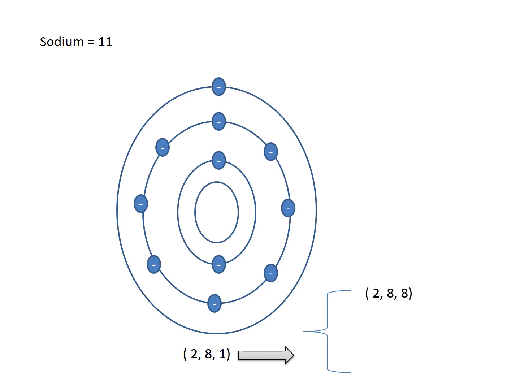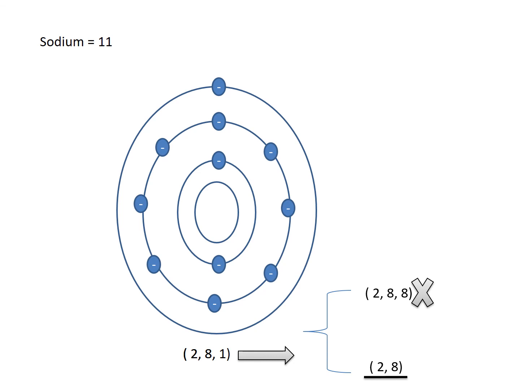Or else it can give away that one electron in the outermost shell, and attain the configuration of 2, 8 and become stable. Obviously, what is most simple is that it is not going to keep on accepting 7 electrons, but it will give away that one electron in the outermost shell so that it becomes stable. And that is what sodium does.